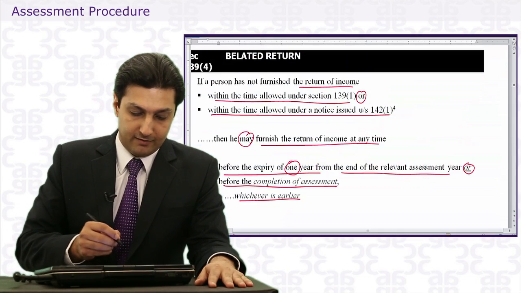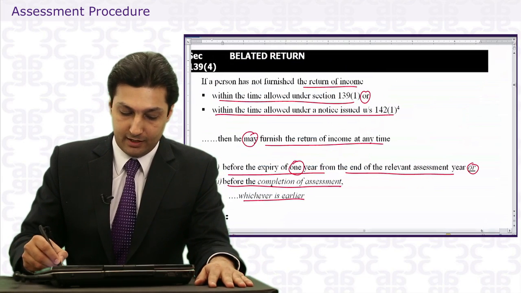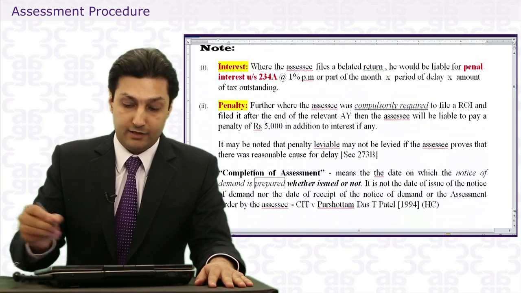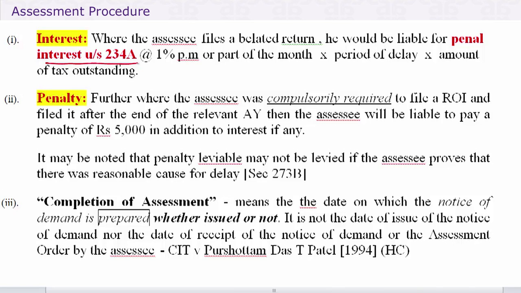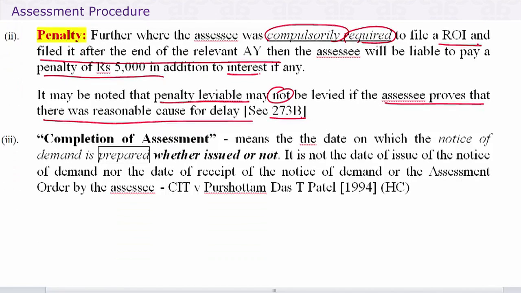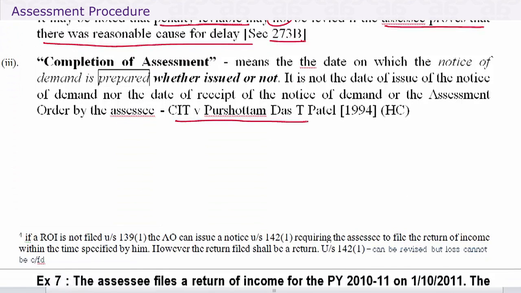So what we've done here is what is a belated return. Let's do a few points here. Interest, we know, under 234A will be levied. Penalty: where it is compulsorily required to file a return and filed it after the end of the relevant assessment year, then a penalty of 5,000 in addition to interest, but it may be noted that penalty leviable may not be levied if the assessee proves that there was reasonable cause for delay. And we've just talked about Purushottam Das T. Patel.